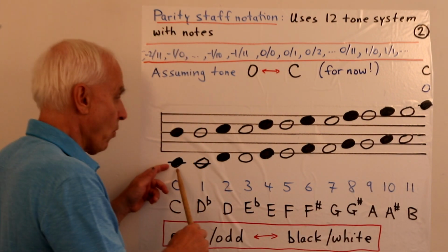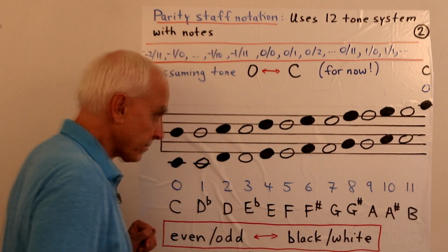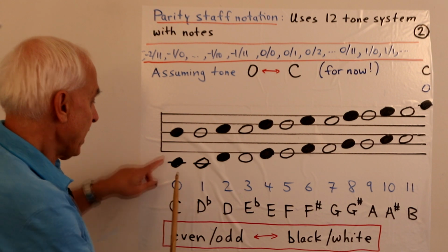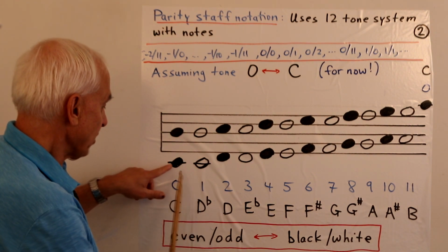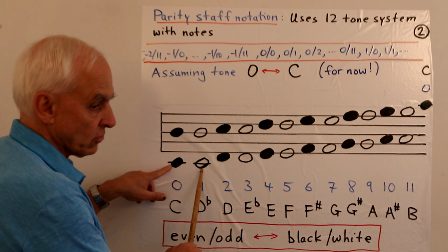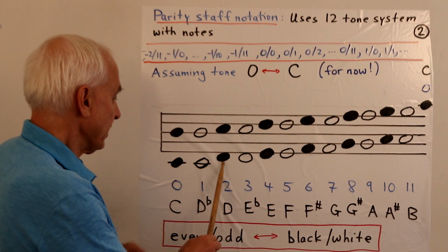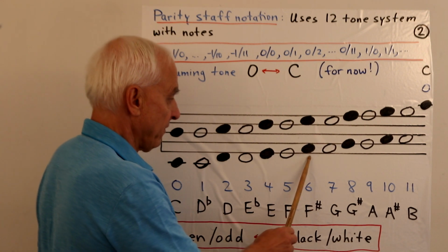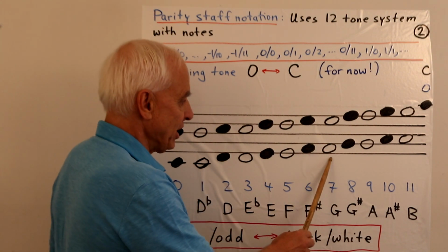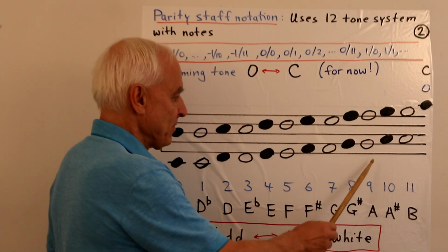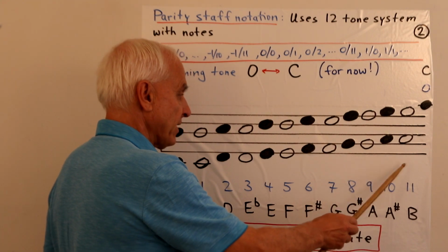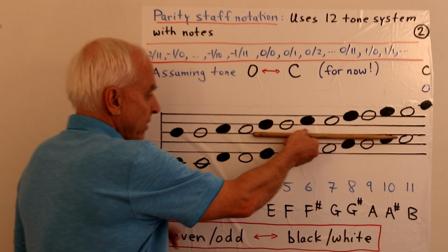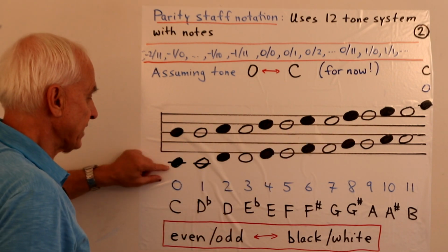So this is 1 octave, and that's basically the pattern, okay? And the notes that they correspond to in the traditional sense are C, D flat or C sharp, D, E flat or D sharp, E, F, F sharp or G flat, G, G sharp or A flat, A, A sharp or B flat, B. Then after we get to this middle line, that note there is the same as this one here,